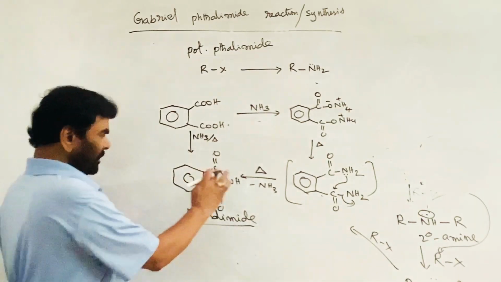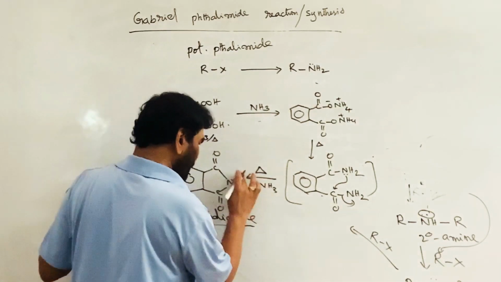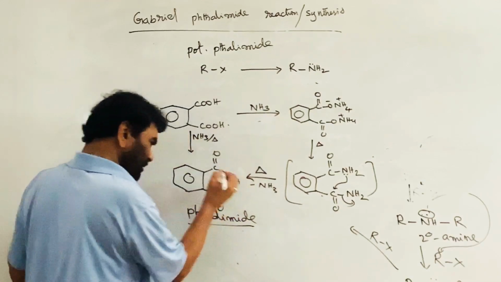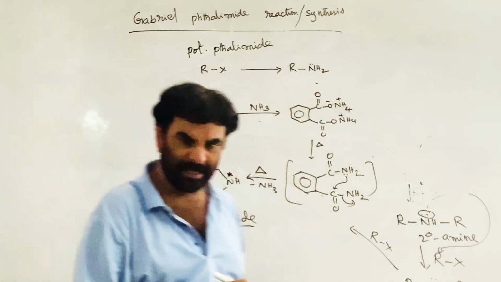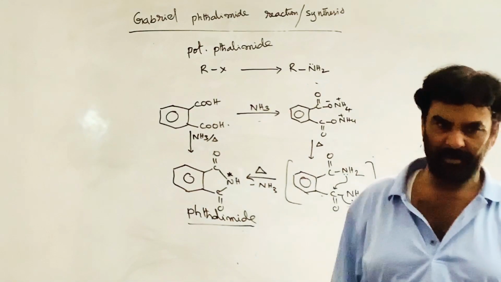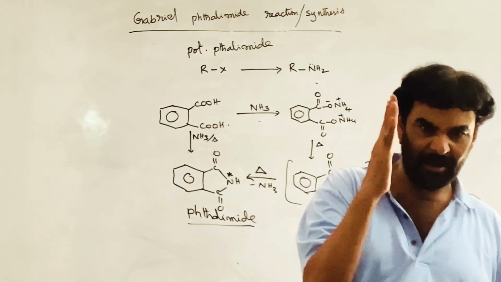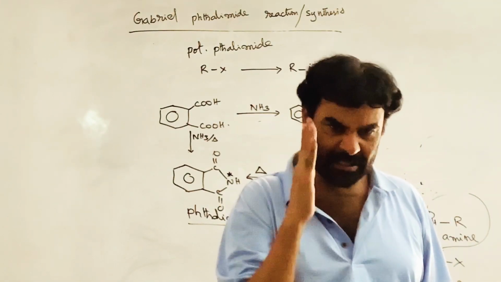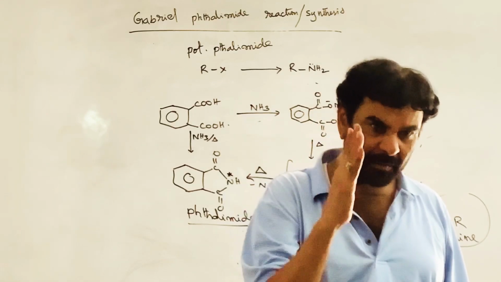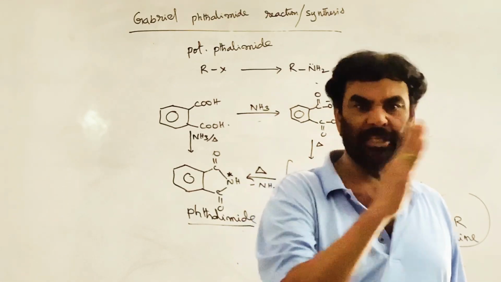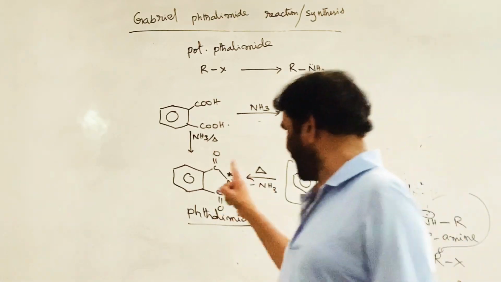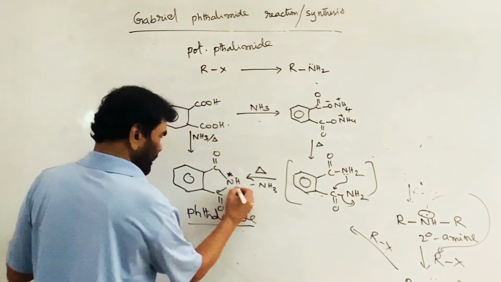Here, in the phthalimide case, see, this hydrogen which is connected to the nitrogen is a highly acidic hydrogen. The acidic nature of the hydrogen is always explained in terms of the stability of the resultant conjugate base. Here, this is why it is acidic.